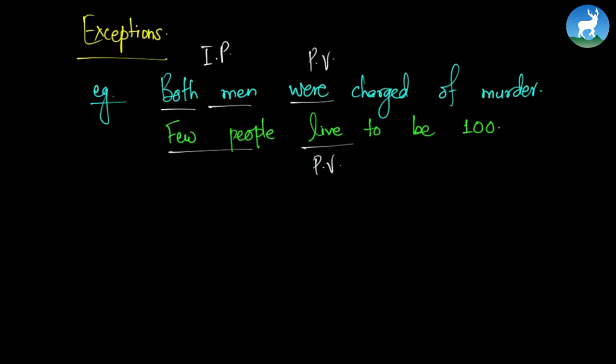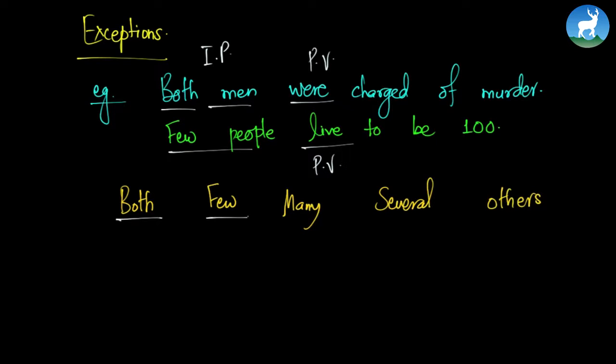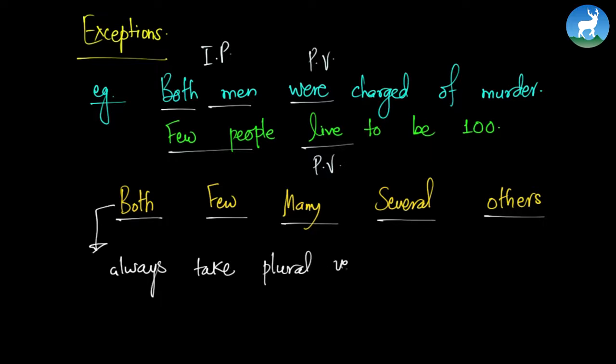So words like both, few, many, several, and others always take, what do they take? They always take plural verbs. So that is the exception.